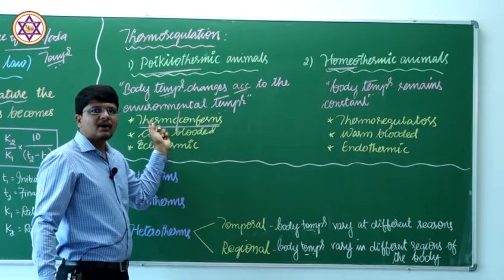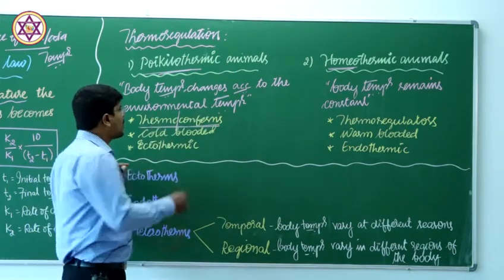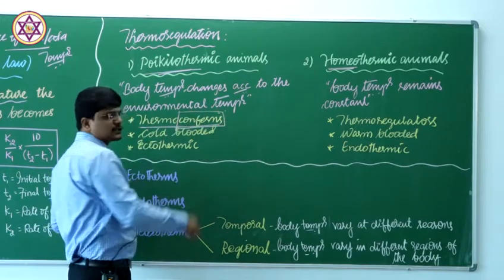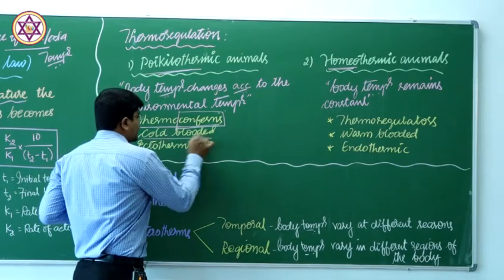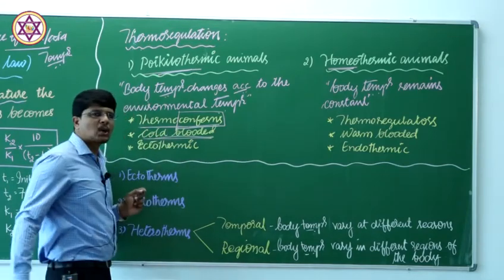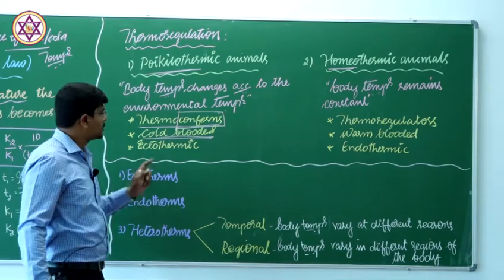Therefore, poikilotherms are also called thermoconformers. In simpler terms, you can call poikilotherms cold-blooded animals.